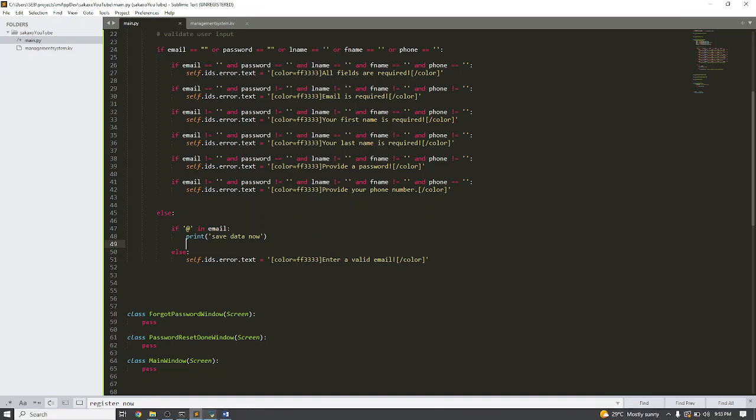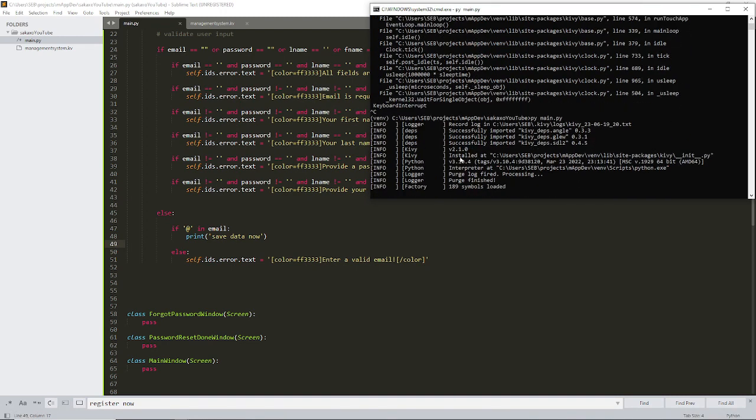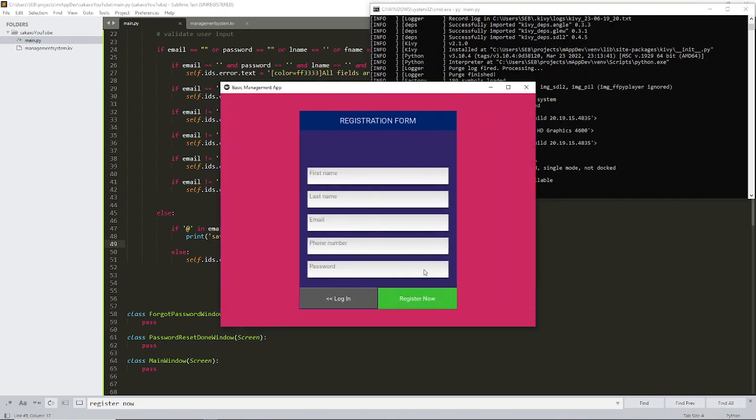So let's work with this and see what we have at this point. I'll run this in the terminal again and then go back to my registration. It says "all fields required." So let me provide everything. The email I'll provide just as text, nothing else, and there's no at, so it tells me "enter a valid email." It's just checking for the at. If I put an at here, though it's still not a correct email, this code assumes it is correct because that is the only thing we are checking. I hope that is clear.